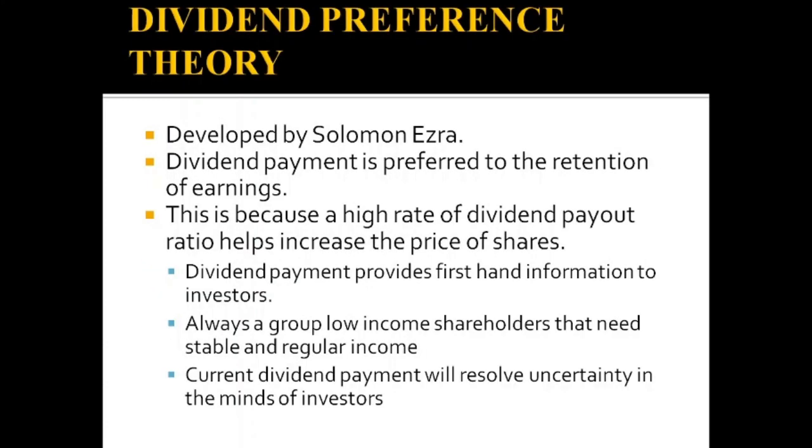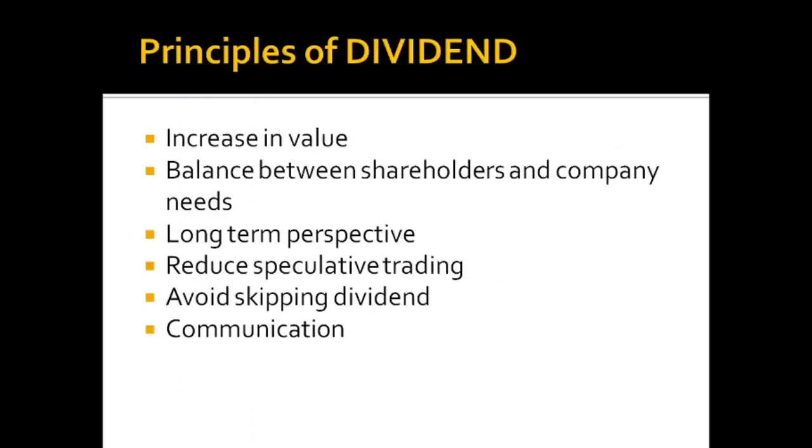So we have discussed almost all dividend models. Now we can see the different principles of dividend. The principles of dividend are mainly increase in value, balance between shareholders and company needs, long-term perspective, reduce speculative trading, avoid skipping dividend, communication, etc. Increase in value. That means whatever dividend policy is adopted, the main aim is to increase the market price of the share and hence the increase in the value of the firm. So every company should give importance to the increase in the value of the firm. Considering this, an appropriate dividend policy has to be formulated and implemented.